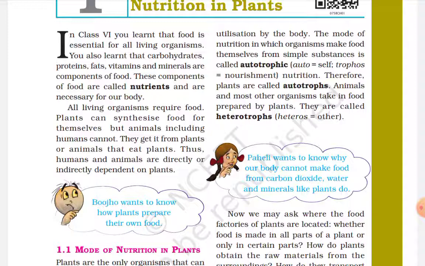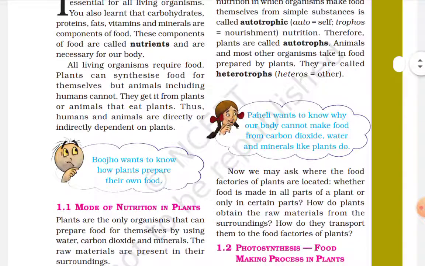This paragraph tells us that plants can synthesize their own food, but animals including humans cannot synthesize food ourselves, so we have to eat plants or animals that eat plants, like vegetarians and non-vegetarians.